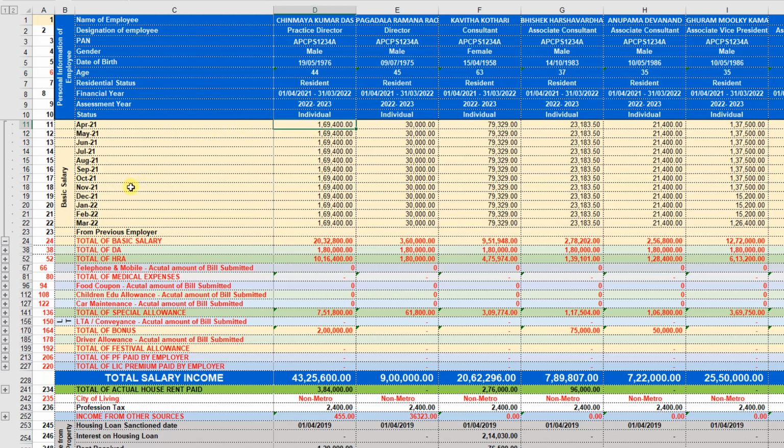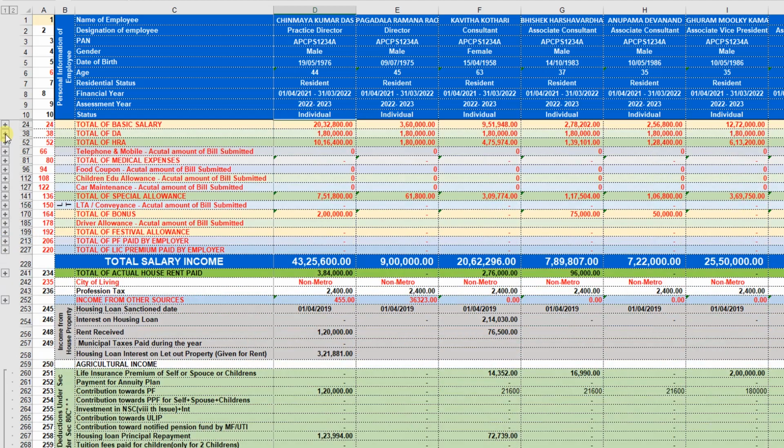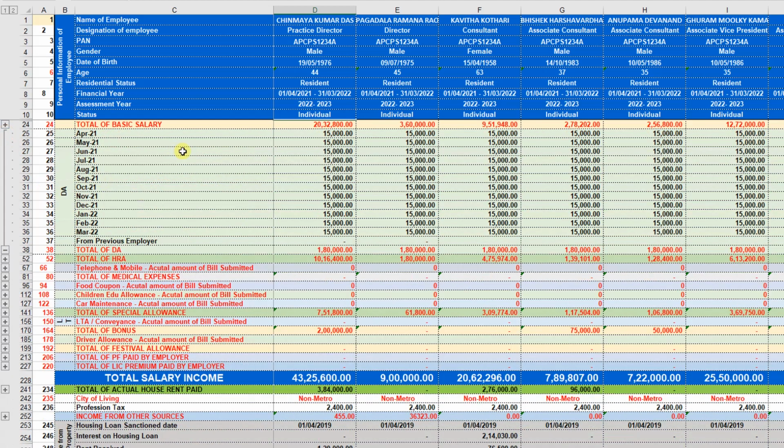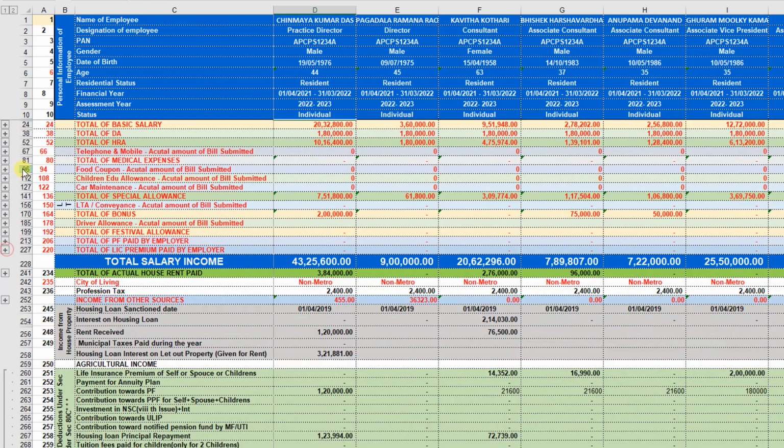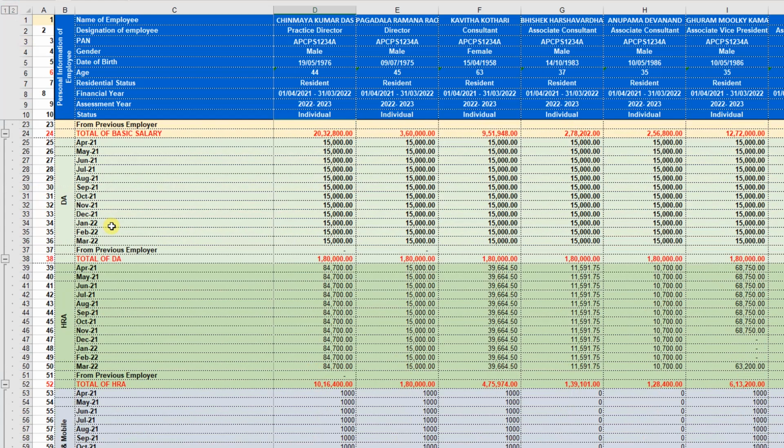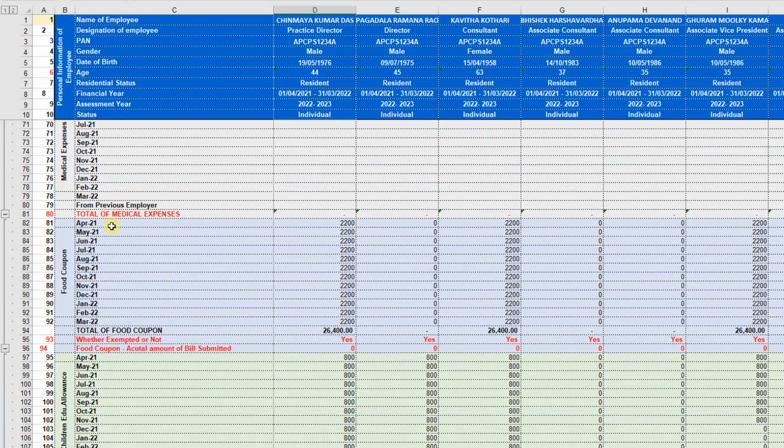The basic salary of each employee will be entered here. Then open the DA tab. Here also the DA of each employee from April to March 2022 we have to enter. If you want to expand all the tabs, you can just click here on the 2. All the salary bifurcations will be expanded.